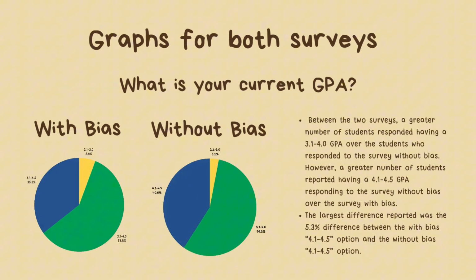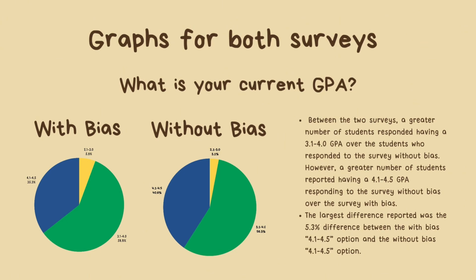Okay, now on to our next graphs for both surveys. These are the graphs that answer what is your current GPA. On the left, we have the with bias, and on the right, we have the without bias. We actually weren't able to see too much of a difference between the with bias and the without bias reportings of GPA. But between the two surveys, a greater number of students responded having a 3.1 to 4.0 GPA with bias over the students who responded to the survey without bias.